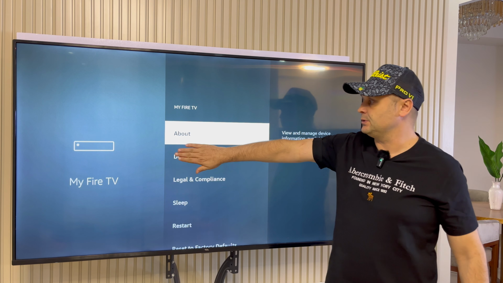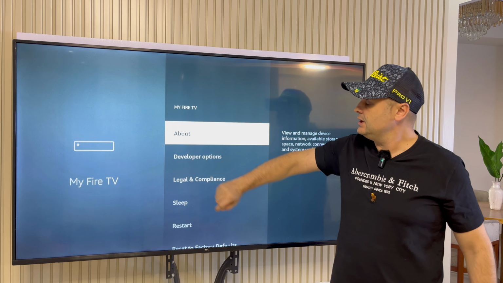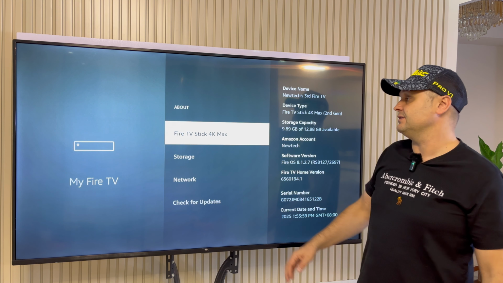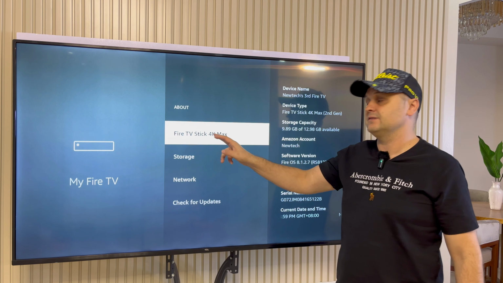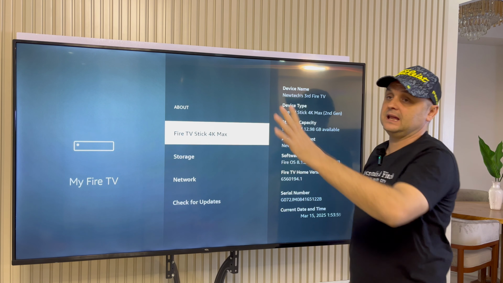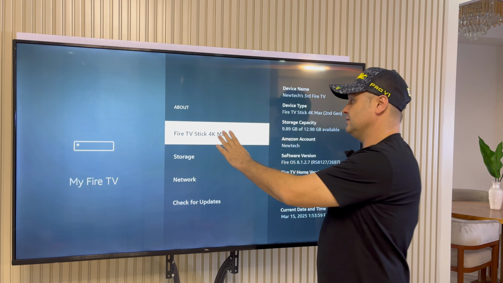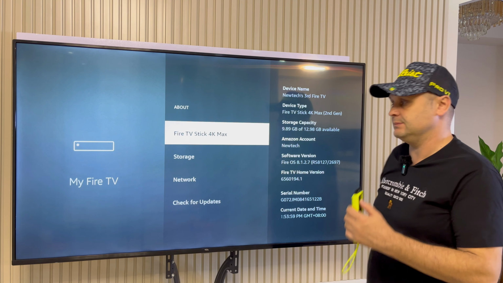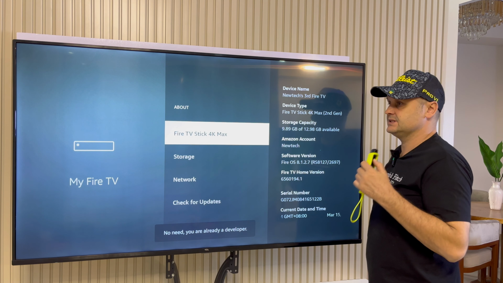If you don't have developer options and you're doing this for the first time, you want to click on the About button. When you click on the About button, you'll see your device name. For me, it says Fire TV Stick 4K Max. Okay. For you, it might say Lite, depending which device you're using. Okay. It doesn't matter. All you have to do is click on that device name 8 times. 1, 2, 3, 4, 5, 6, 7, 8.